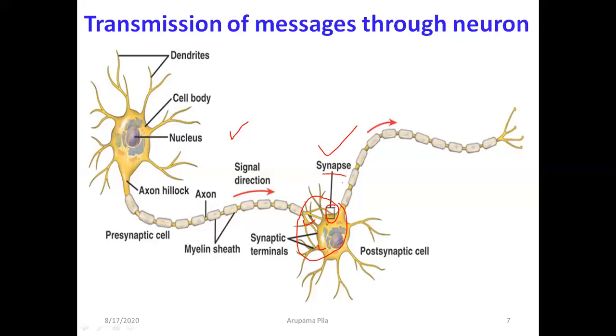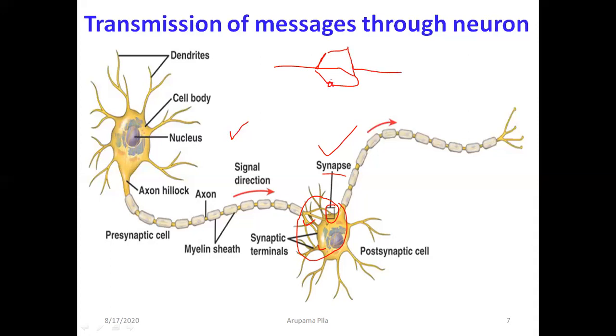So through the synapse, what happens? The nerve impulses pass from one neuron to the other neuron. For example, I'll draw it here. This is a neuron, and these are the axon terminals which are connected to the dendrites of the other neuron.